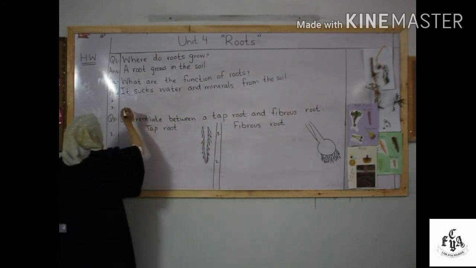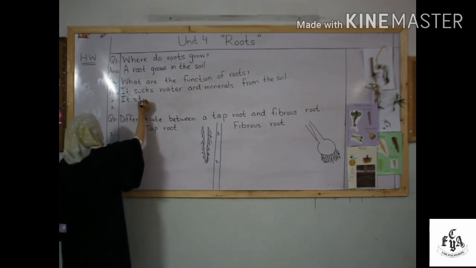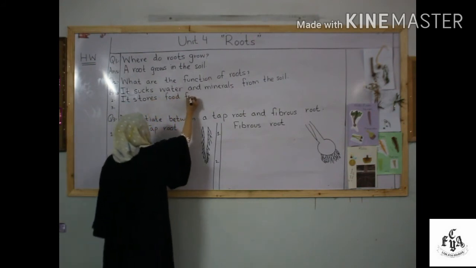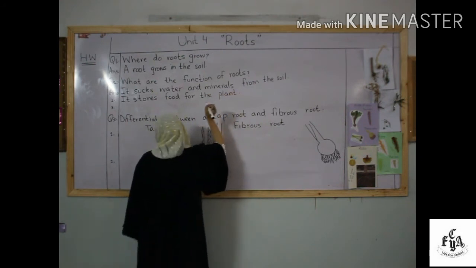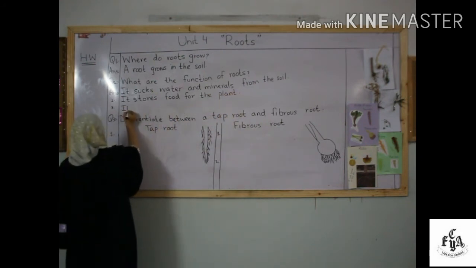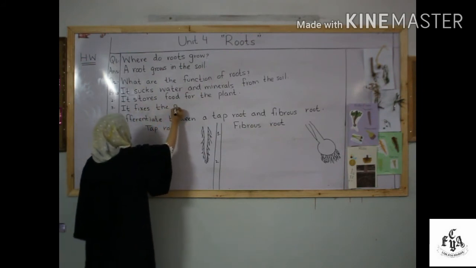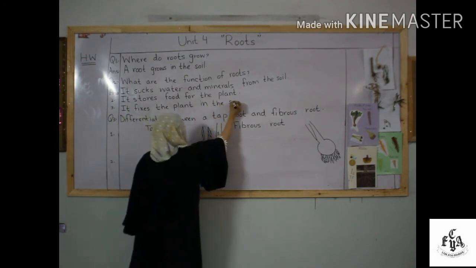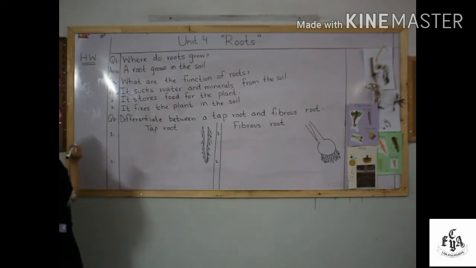Now the second function of root is that it stores food for the plant. The third one is that it fixes the plant in the soil. Now question number 3, differentiate between a taproot and fibrous roots.